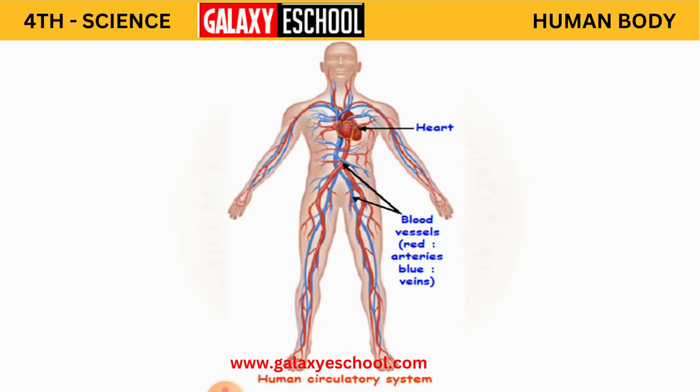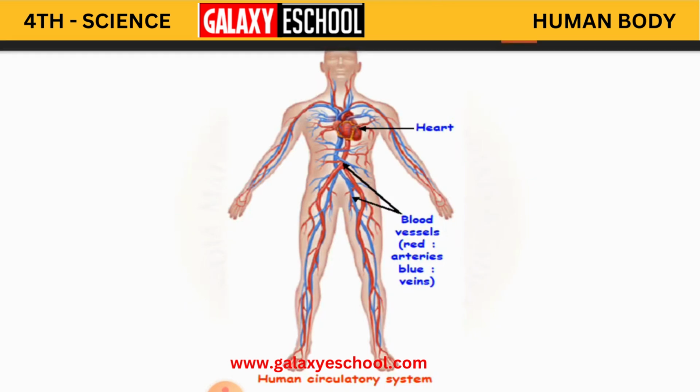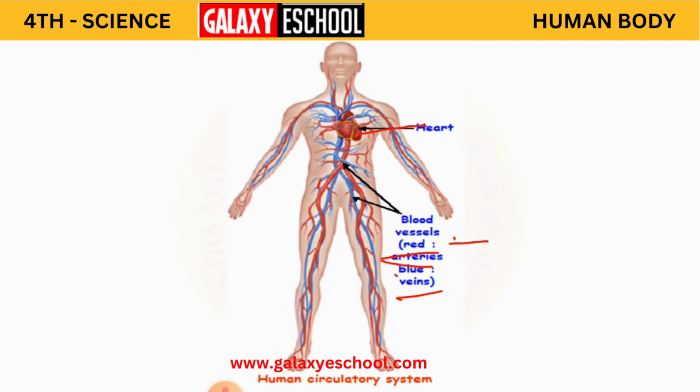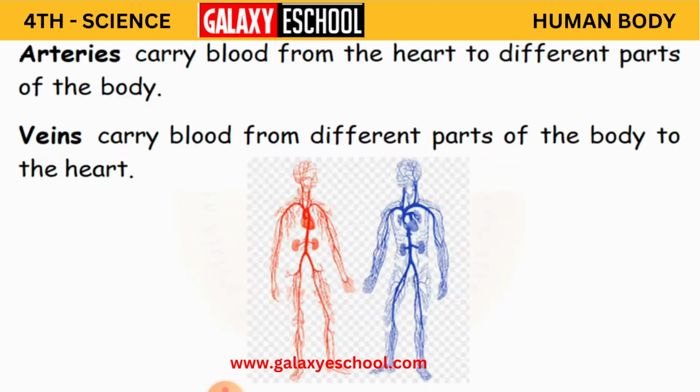Clear? Now see here in the picture how it is. This is the circulatory system of the human body. See, you have got the heart, children, and you have got blood vessels which are red in color. Are you able to see? These are called arteries. And those which are blue in color are called veins. So those which are red in color are called arteries, and those which are blue in color are called veins.